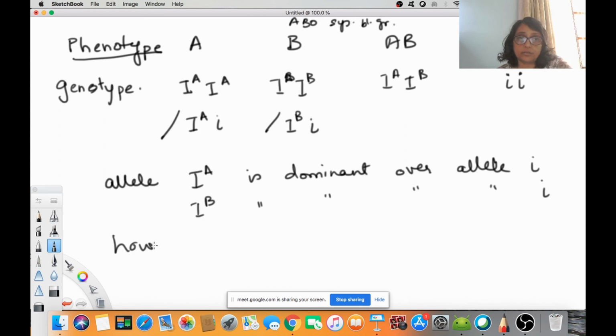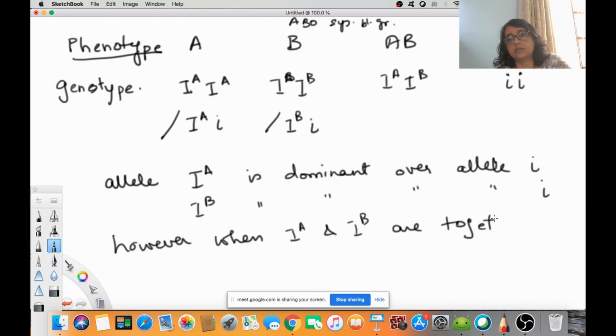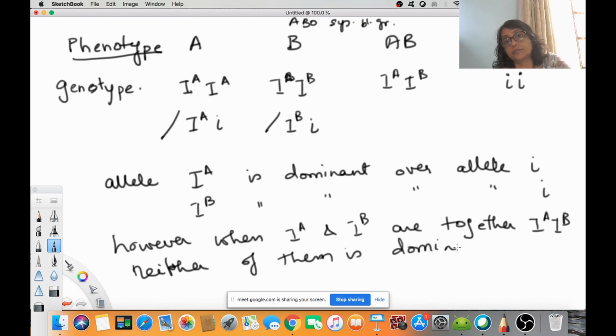However, when IA and IB are together, that is IAIB, neither of them is dominant. They are codominant.